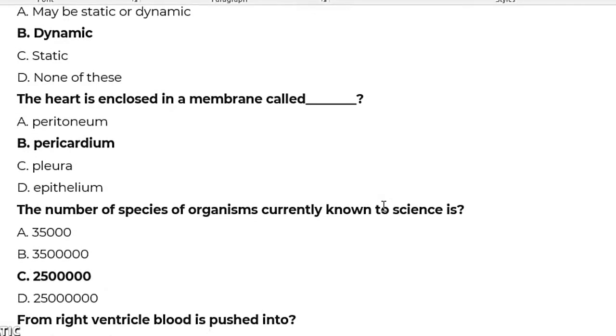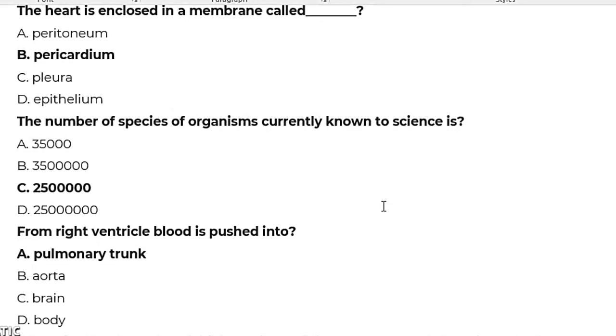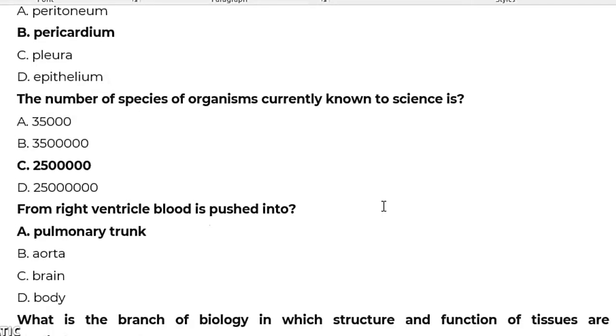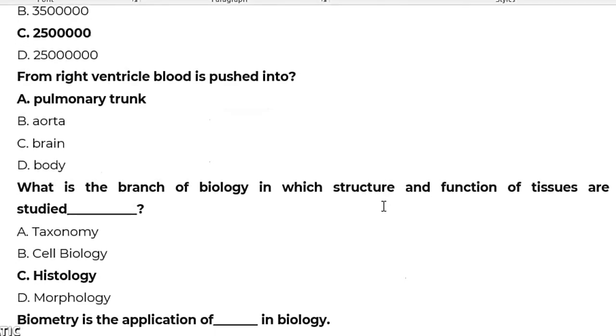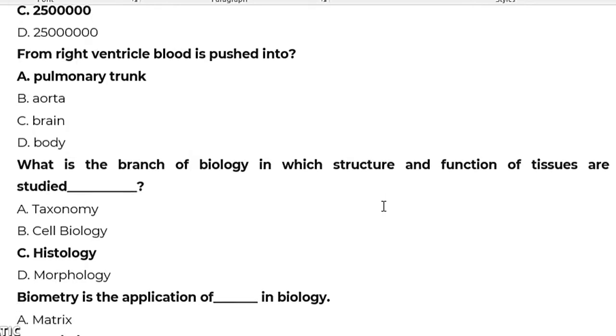The number of species of organisms currently known to science is 25,100,000. That is the right answer. From the right ventricle, blood is pushed into dash. The right answer is pulmonary trunk. What is the branch of biology in which we study the structure and function of tissues? The right answer is histology.